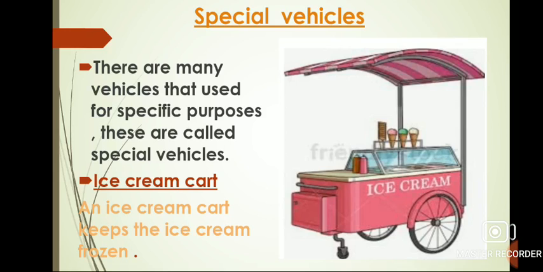Now, the next topic is special vehicles. There are many vehicles that are used for specific purposes. These are called special vehicles. Children, we can see many vehicles around us which are used for a particular reason. For example, ice cream cart. An ice cream cart keeps the ice cream frozen, as it has a small freezer inside it.